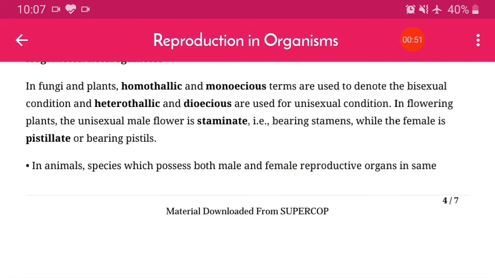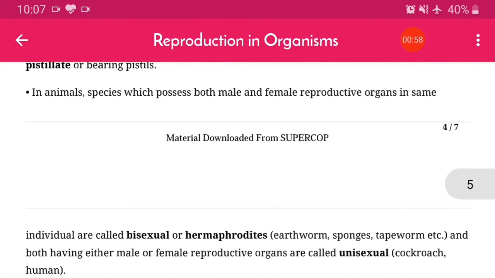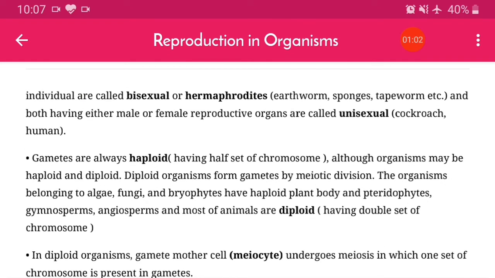In animals, species which possess both male and female reproductive organs in the same individual are called bisexual or hermaphrodites, like earthworm, sponges, tapeworm, etc. Those having either male or female reproductive organs are called unisexual, like cockroach and humans.